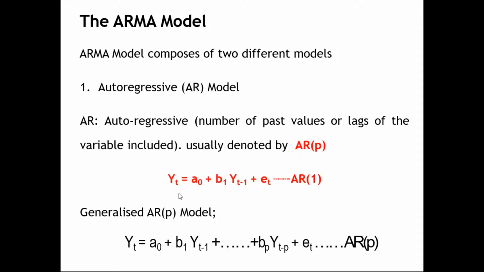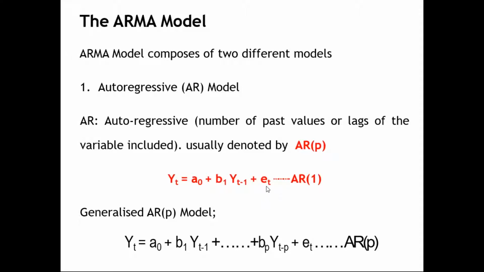In any research article, if you see an equation with Yt, or another variable name and t, it means that it is time series data. Yt equals alpha, which is the intercept, plus beta into Yt minus 1. That is one past lag, one previous lag, plus the error term.